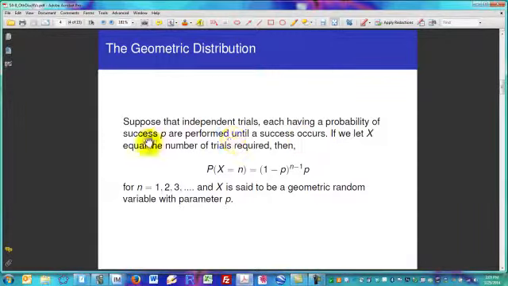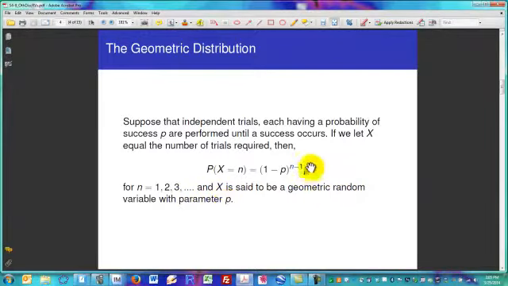So if we let x be equal to the number of trials required, then the probability that x is equal to, say, some number n of trials is equal to (1 minus p) raised to the n minus 1. So this would be the probability of failure. In our case, that was 1 minus 1/6, or 5/6. And n minus 1 failures are followed by a single success, so p raised to the first, or just p. The support for the variable is 1, 2, 3 to infinity, so it's countably infinite. We say that x is a geometric random variable then with parameter p.